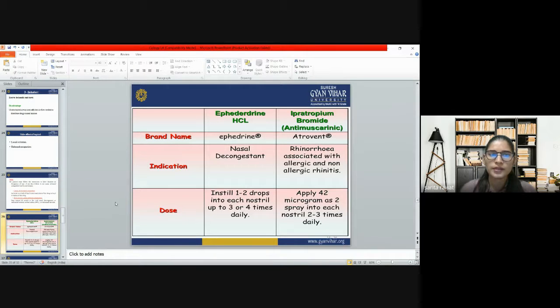Now we have some topical nasal decongestants with their brand name, indication, and dosing.